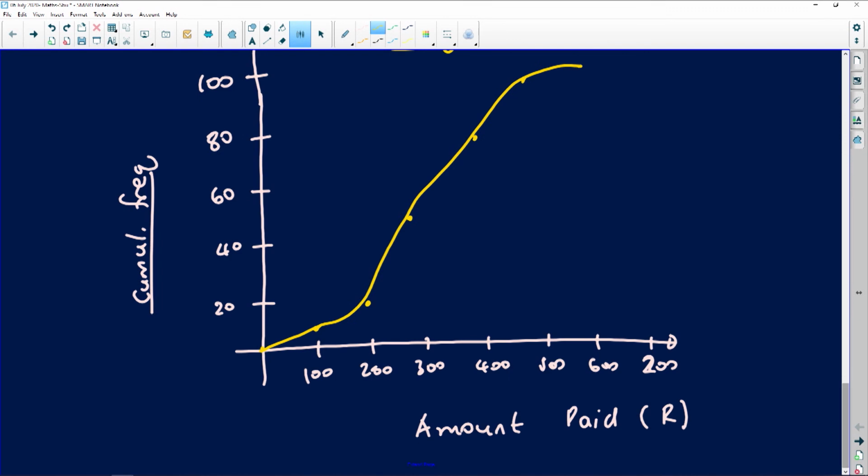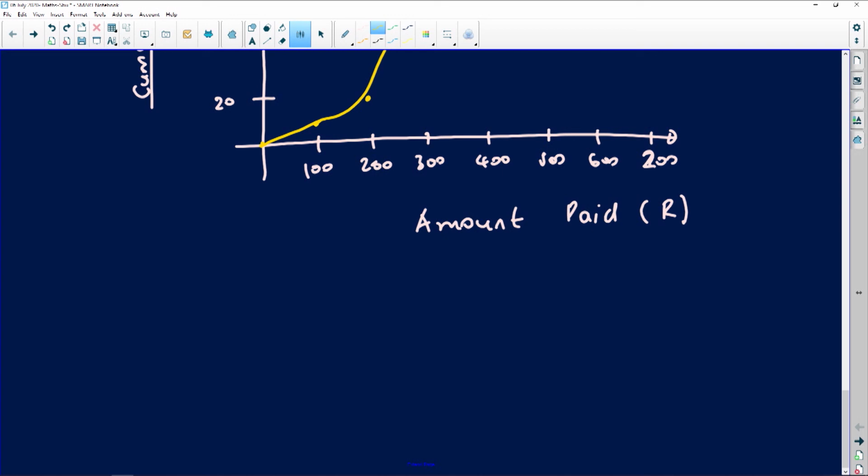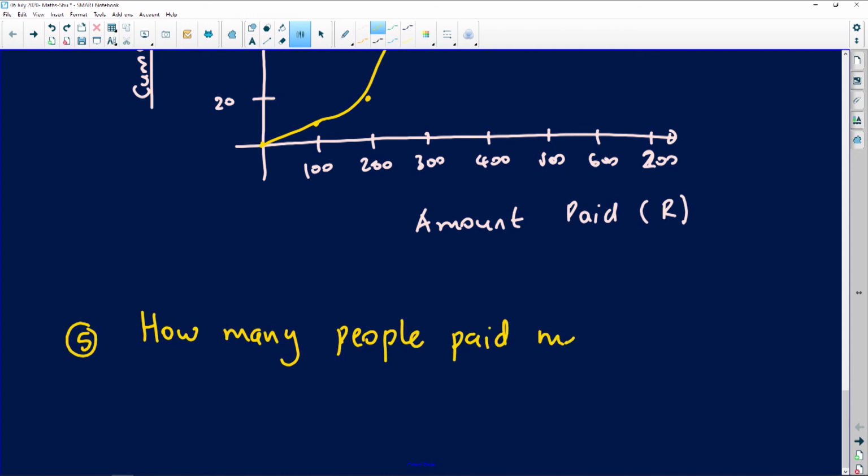Right. The last question is an exciting question. This one is exciting because a lot of people struggle to work out the solution to this. It says to us here, we need to find how many people paid something. What did they pay? More than 420, not 240, but 420 rands. How many people paid more than 420 rands?